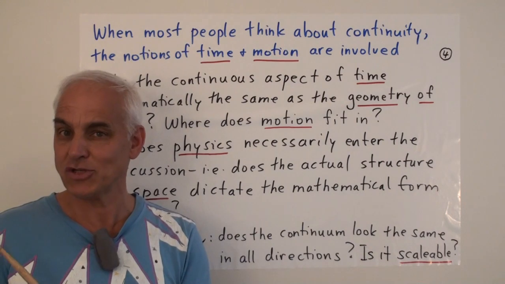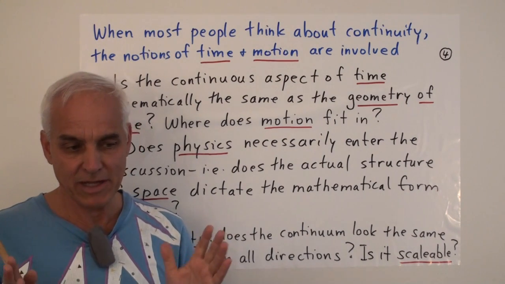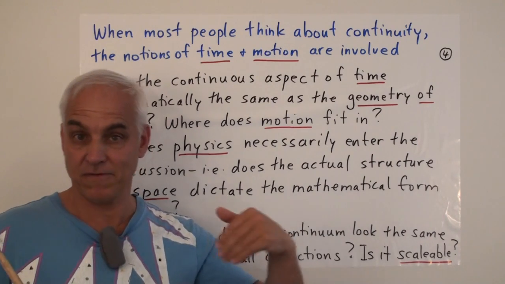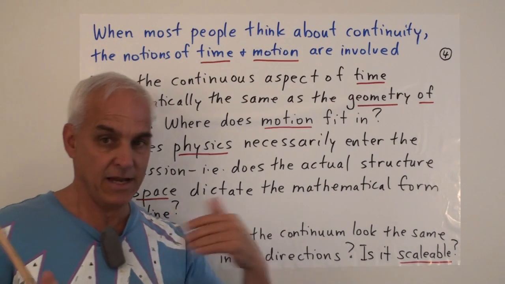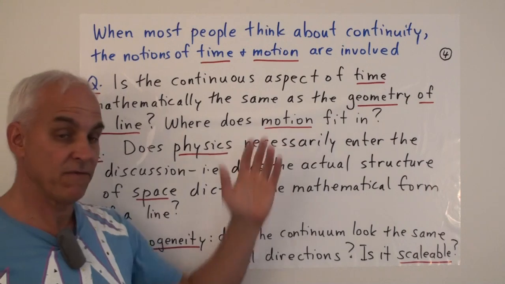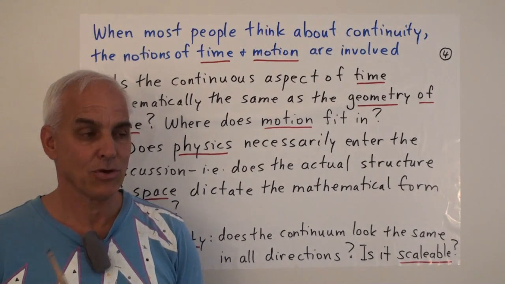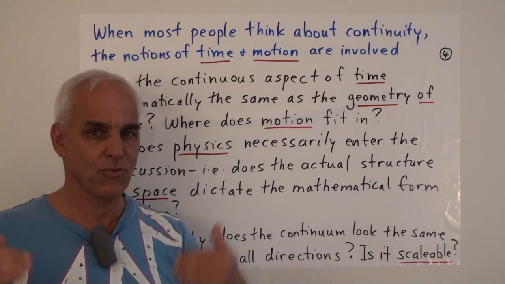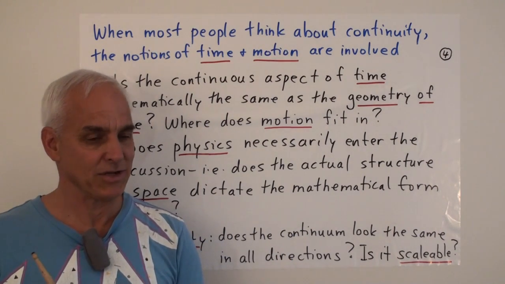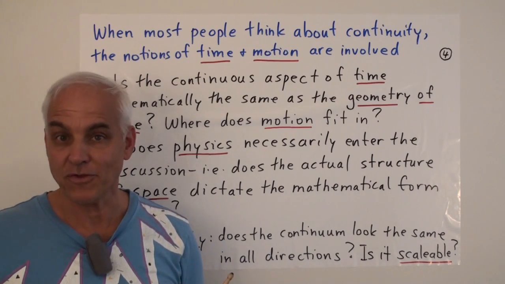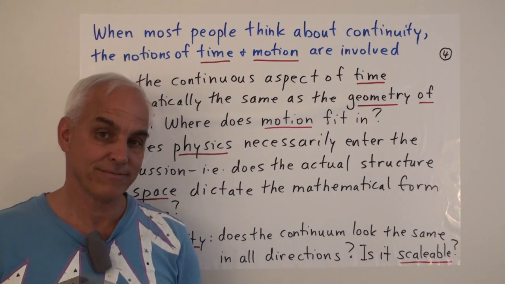So these are somewhat philosophical or meta-mathematical questions, but they still frame our understanding of this question. We ultimately want to do just pure mathematics, independent of physics, but still when we're setting things up, we need to be conscious of these kinds of questions and other related ones. So there's a lot of different ways of thinking about this situation. Very interesting connections with physics, with philosophy, with cosmology.